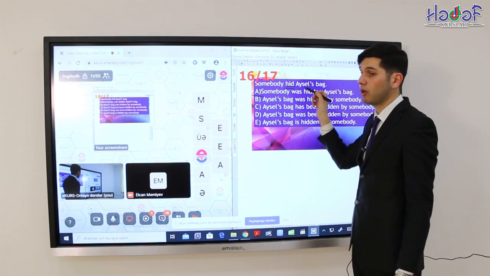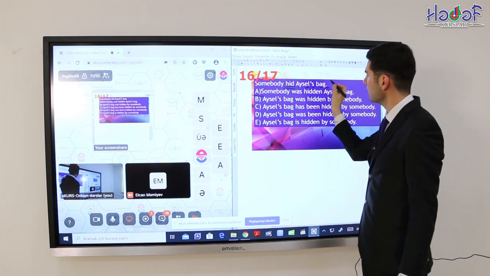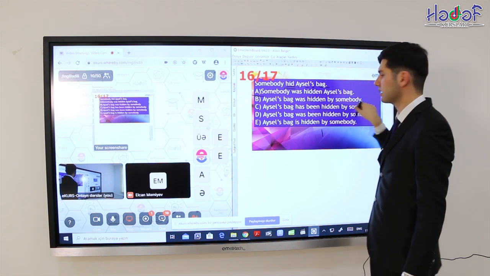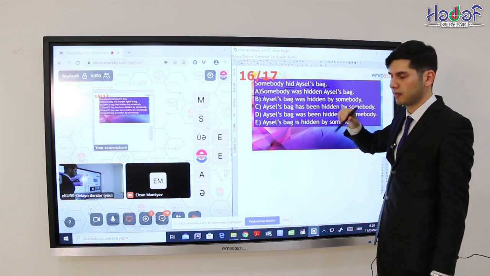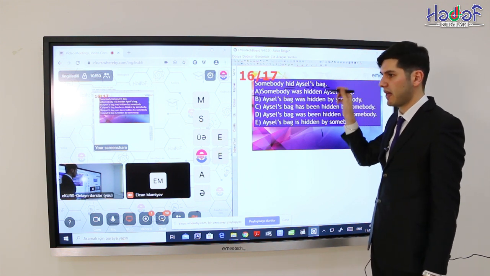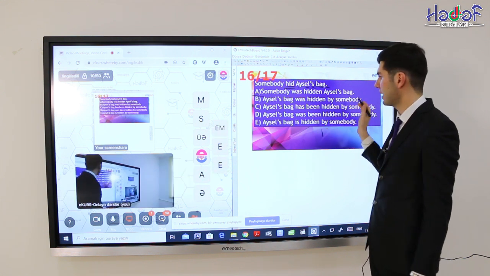So we have our object, and this is the eyes, back. So eyes back should be changed into the subject of passive voice. Now let's continue. This is the past simple. How can we change into passive voice a sentence in past simple? This is was, were plus participle two.